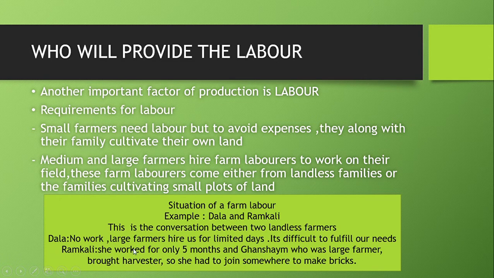Ramkali worked for only 5 months on Ghanshyam's field. Ghanshyam was the zamindar, a large farmer, who brought a harvester. What is a harvester? A harvester is a machine that harvests. Instead of laborers, he brought a harvester machine.